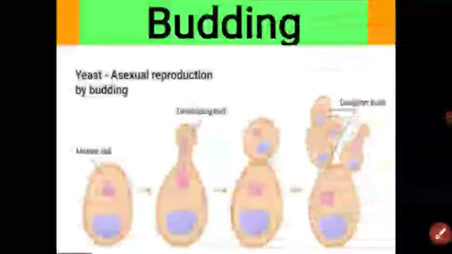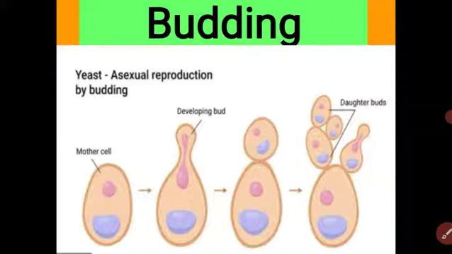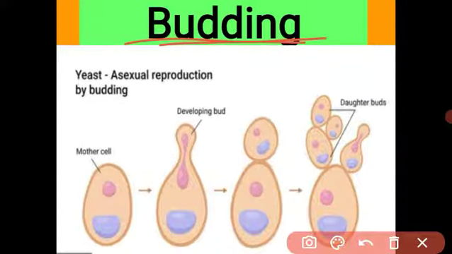Next is budding. You know yeast. We use yeast powder for making cake and bread. Yeast is one kind of organism, and these organisms reproduce by the process of budding. Budding means what, student? This is the mother cell.